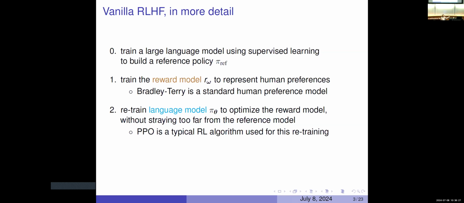So we don't stray too far from whatever ChatGPT had in mind. And that's so that we still are speaking coherent English, right? So the human preferences might not have really articulated that as well. So we want something close to ChatGPT, but tweaked a little bit that will then align with whatever values we were trying to endow our AI with. So that's the process of vanilla RLHF. So we train a reward model and we then train a language model.